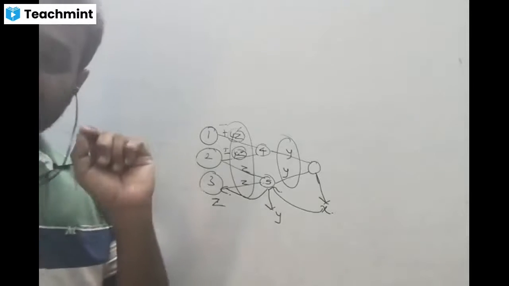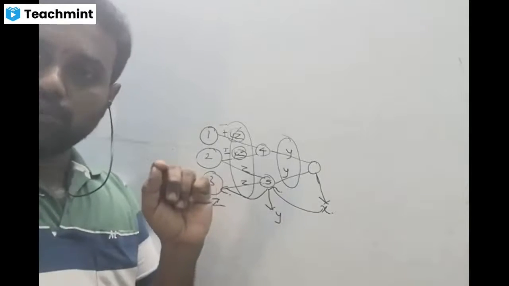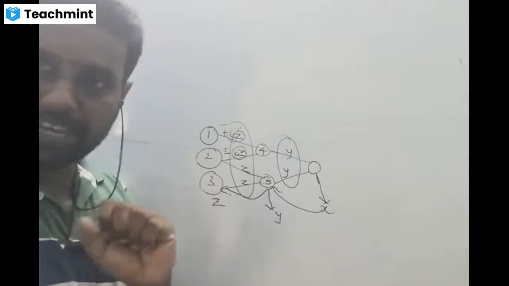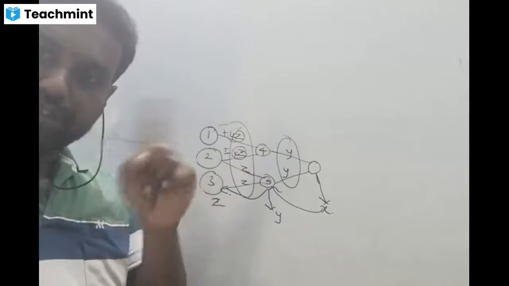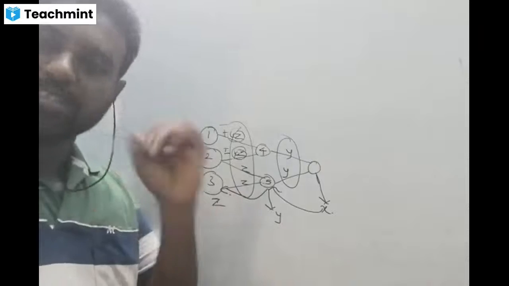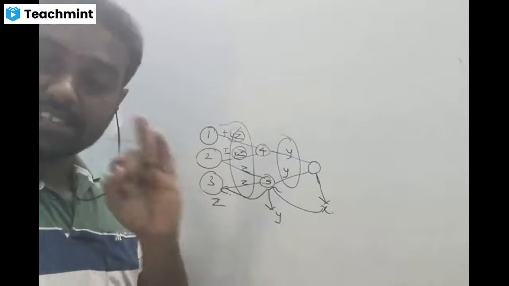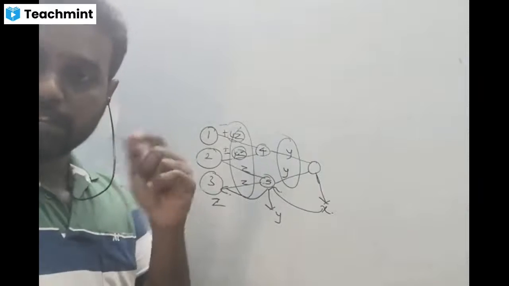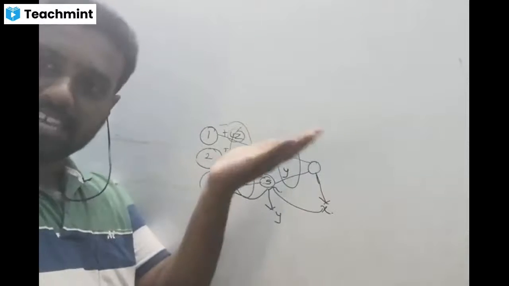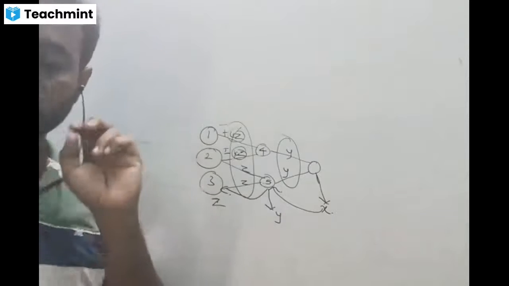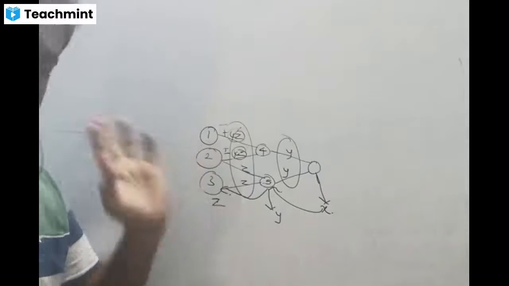Now listen, to cancel the particular variable, we have to keep two things in our mind. The first one is that the coefficients of the variable in both equations are the same: 4, 4, 5, 5, 6, 6, 7, 7. And the second thing is that the signs must be alternate: plus 4, minus 4, plus 3, minus 3, plus root 2, minus root 2, plus 5, minus 5. So these two things are important. Then only we can cancel.